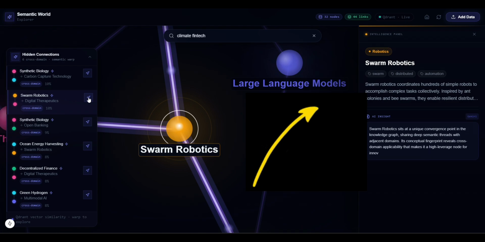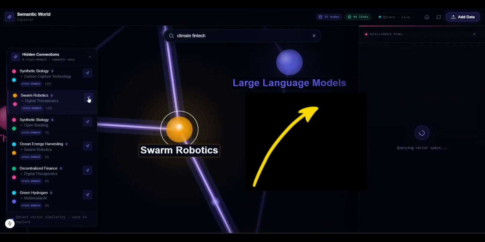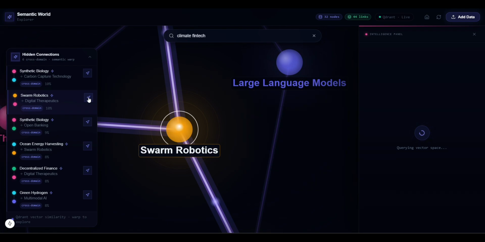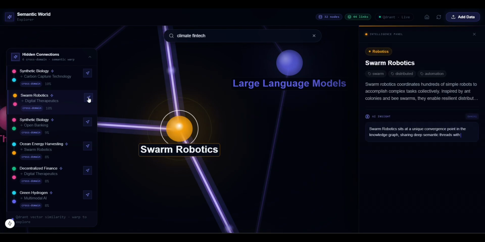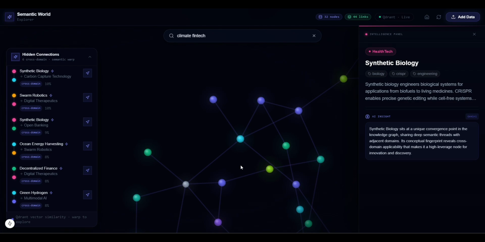Each node also includes AI generated semantic insights, which helps explain why concepts connect and makes unfamiliar domains easier to explore. And instead of navigating through menus or static interfaces, users can literally move through semantic space itself, almost like exploring a universe of ideas.